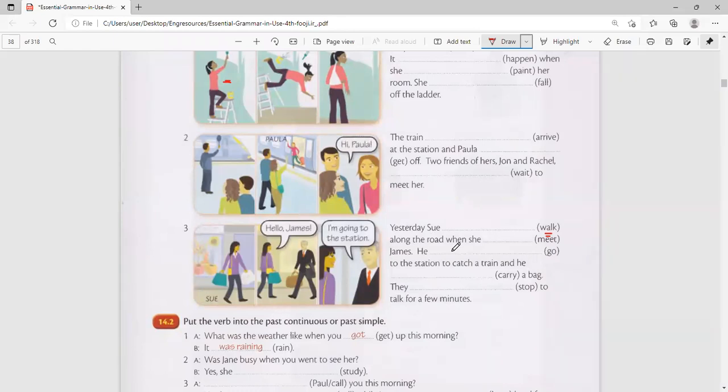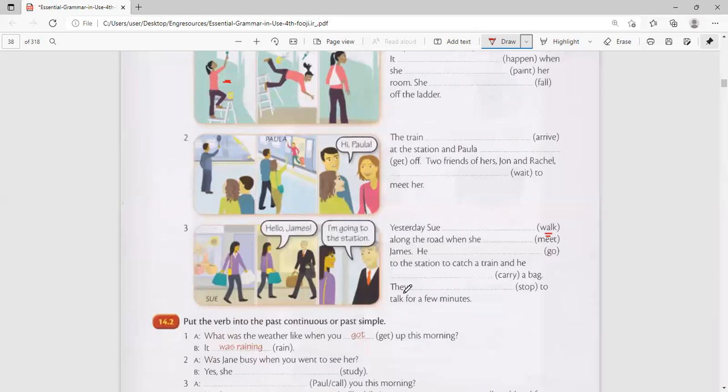Along the road when she was when she met. Meeting is only one action. Meeting is only once, isn't it? Not like meeting and then meeting and then meeting. So she met. When she met James, isn't it?